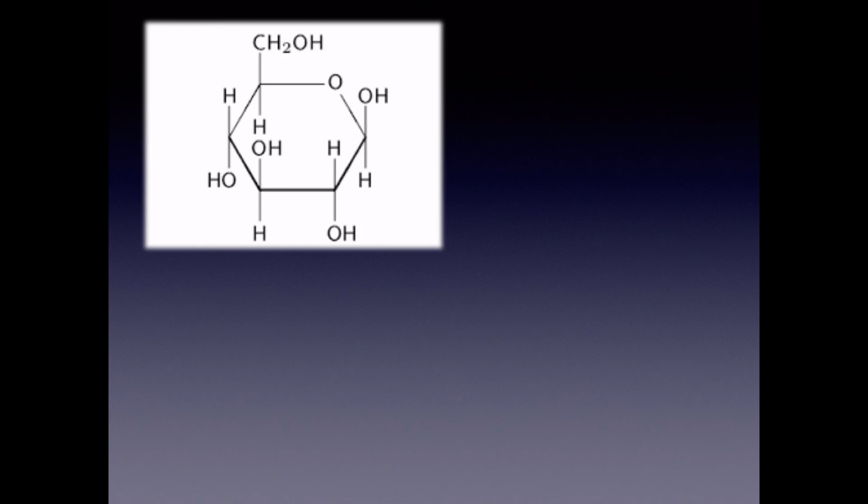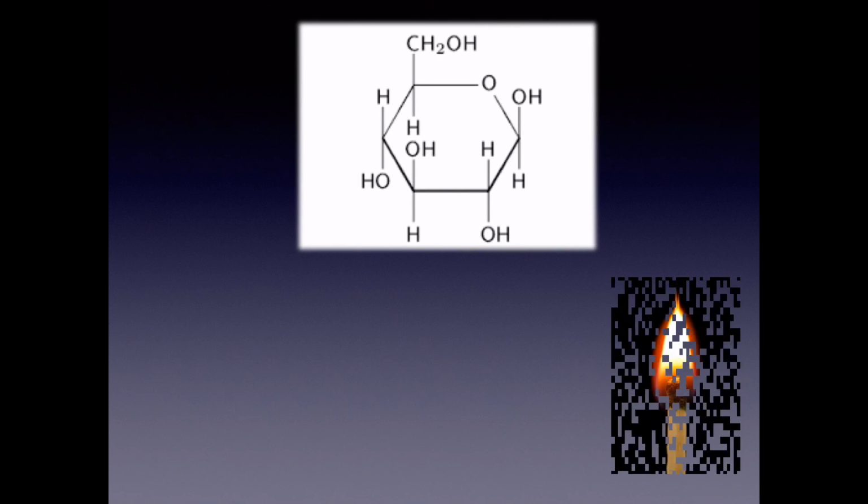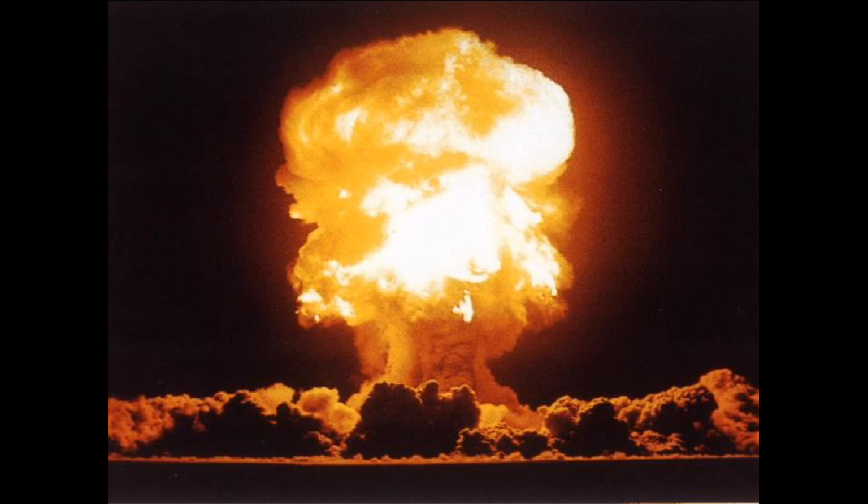Let us see what will happen if a cell directly burns the glucose. Let us assume that we are burning it down completely at once. A reaction like this can happen.